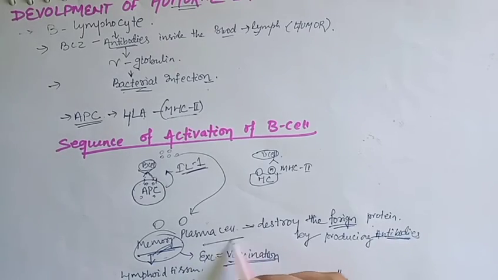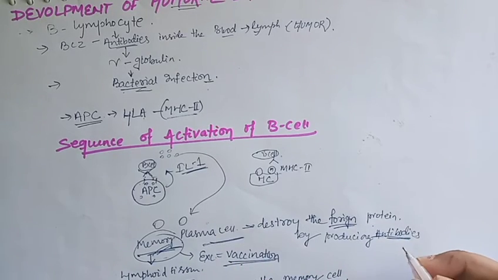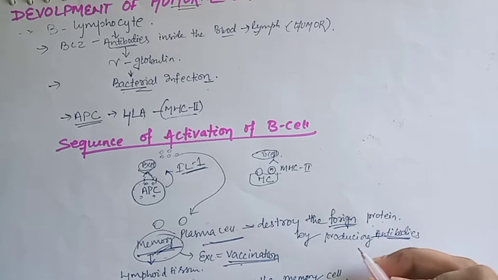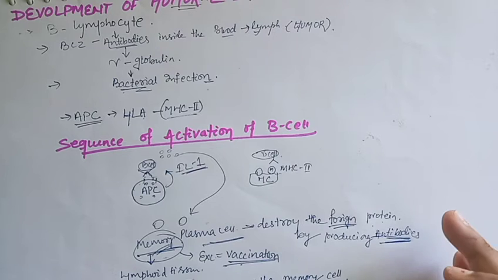Now we discussed that plasma cells are responsible for destruction of a foreign protein, a foreign pathogen, by producing antibody. So now the question is how the destruction occurs. This is a very specific, complicated thing, and we will discuss it in detail according to the mechanism of action of antibody.